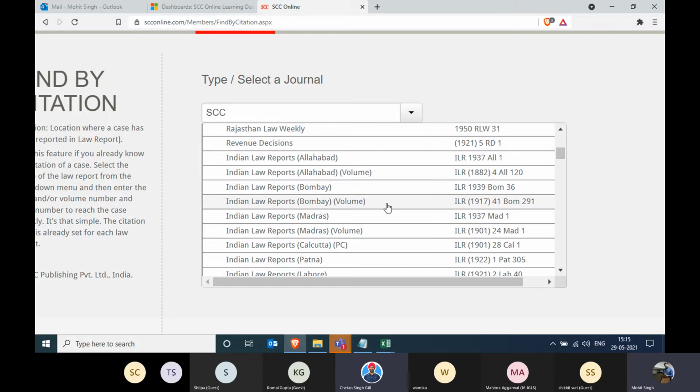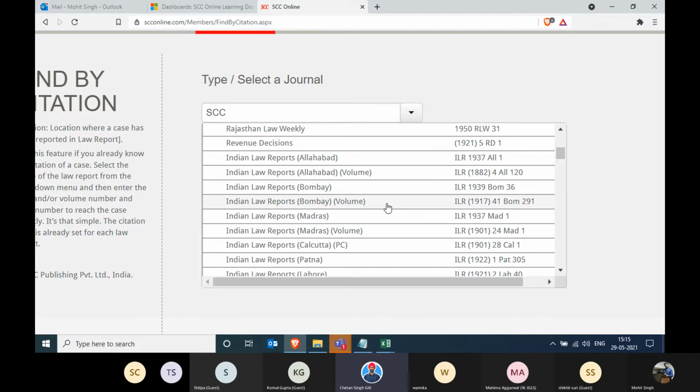Yes. So we don't have the true print for all these journals, like we said a few minutes back. For those where we don't have an alliance with the journals, we give equivalent citations. For others like ILR and all, if you search for ILR, you will still get the true printout. So the point is only with our collaborative partners will you be able to get the true printout.